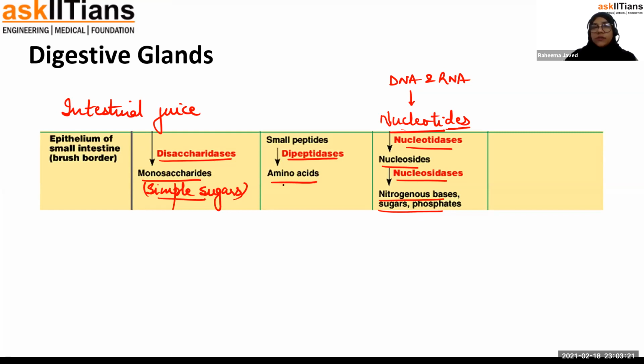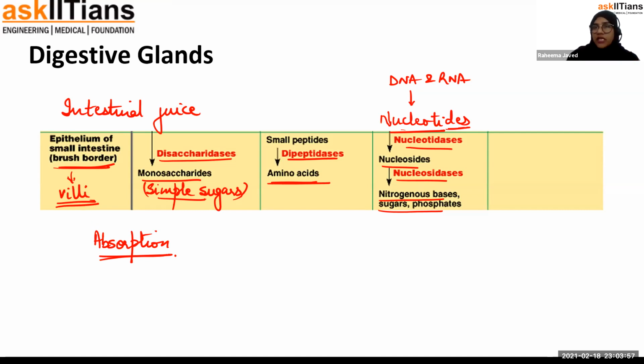These simple sugars, amino acids, and the nitrogenous bases, sugars, and phosphates then enter the third process of digestion, the third step of nutrition, that is absorption. Okay, so underneath the villi, this brush border you see, they are talking about villi, which are present in the lining of the small intestine.